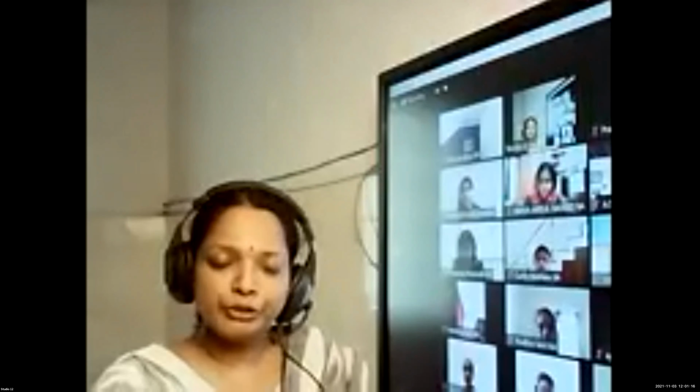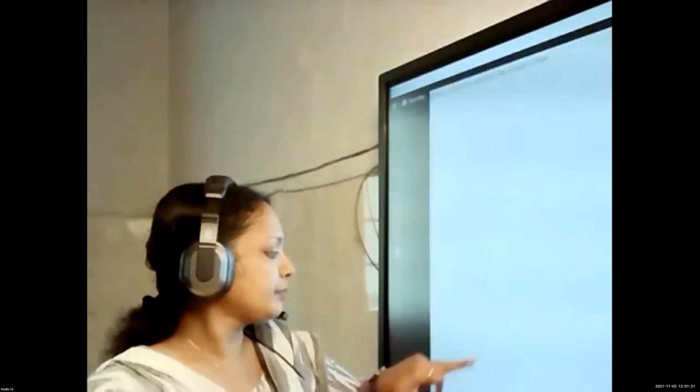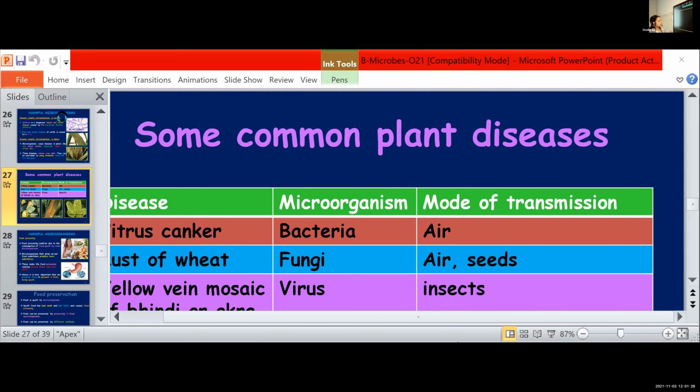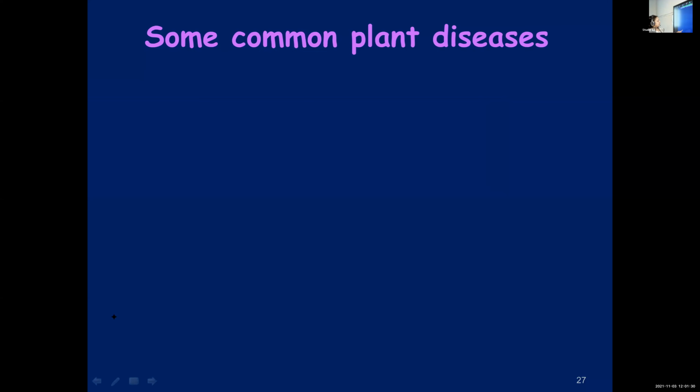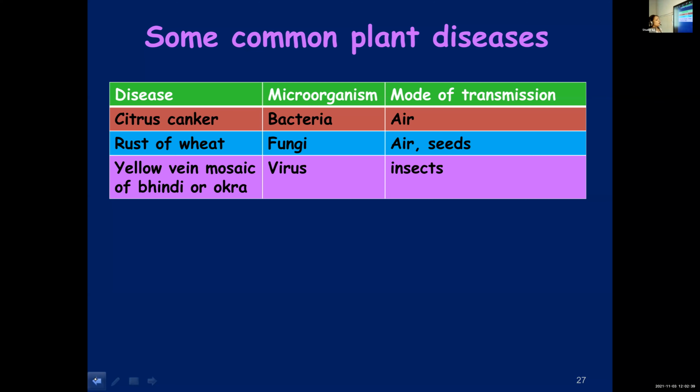Okay, so we are going to learn about a few more diseases found in plants. As I told you earlier, there are different microbial diseases found in plants.